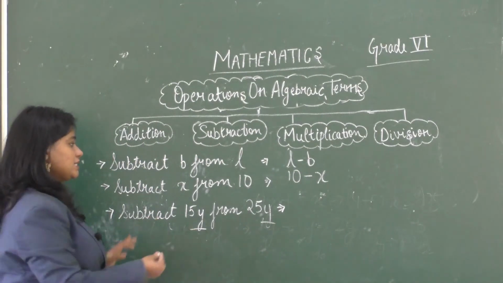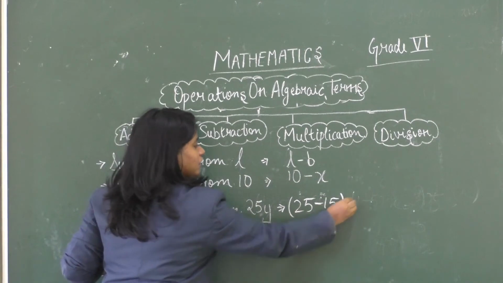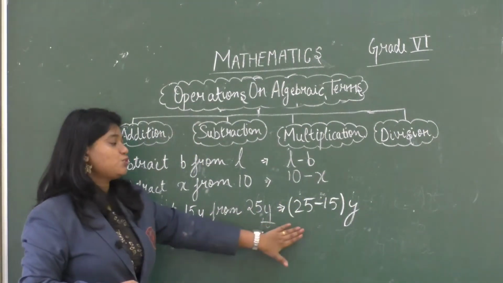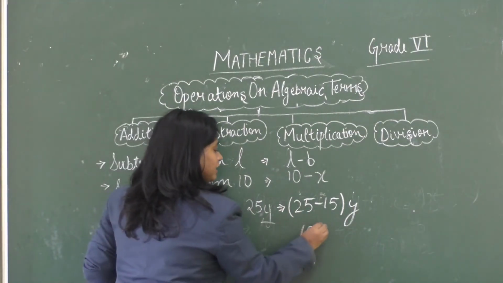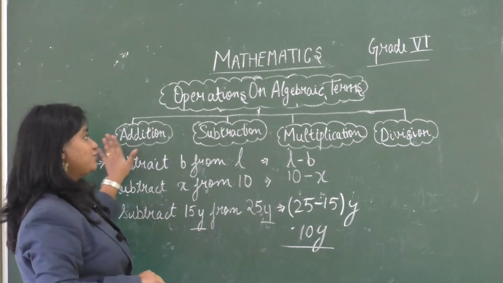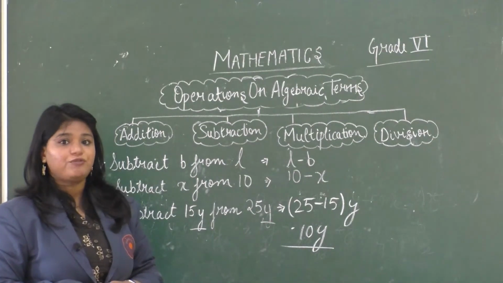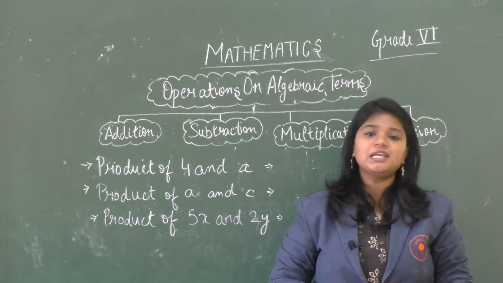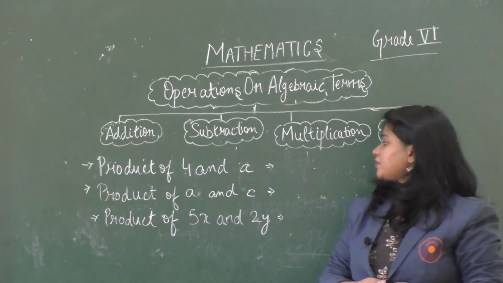So we will write it as 25 minus 15. Then we will write y outside the brackets. What is 25 minus 15? It is 10y. So we learned about addition and subtraction. Here the rules are the same for both the operations.